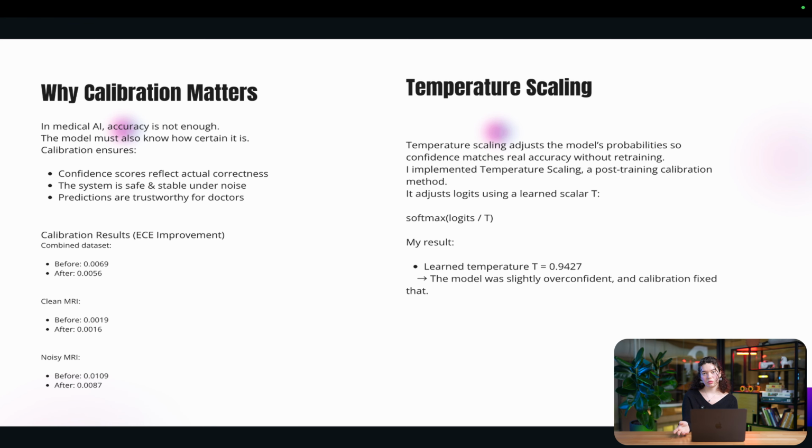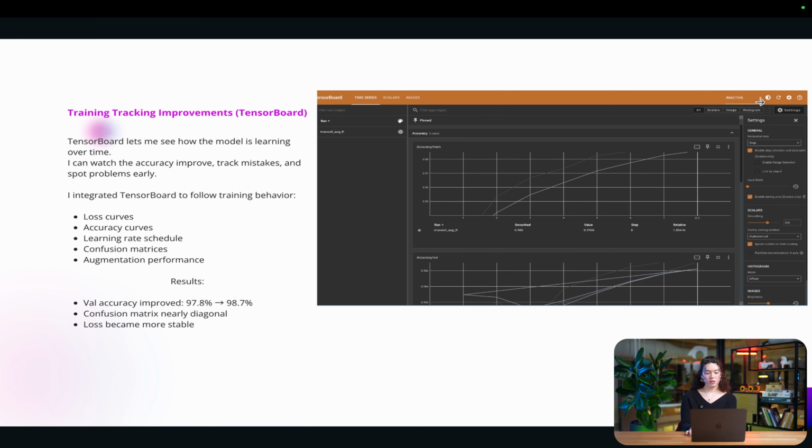It meant that the model was a bit overconfident, and for this I did a before and after to see what changed exactly. And the ECE improvement was the best seen in the noisy MRI, where it went from 0.001 to 0.087. And after that, I did the training tracking improvement with TensorBoard.